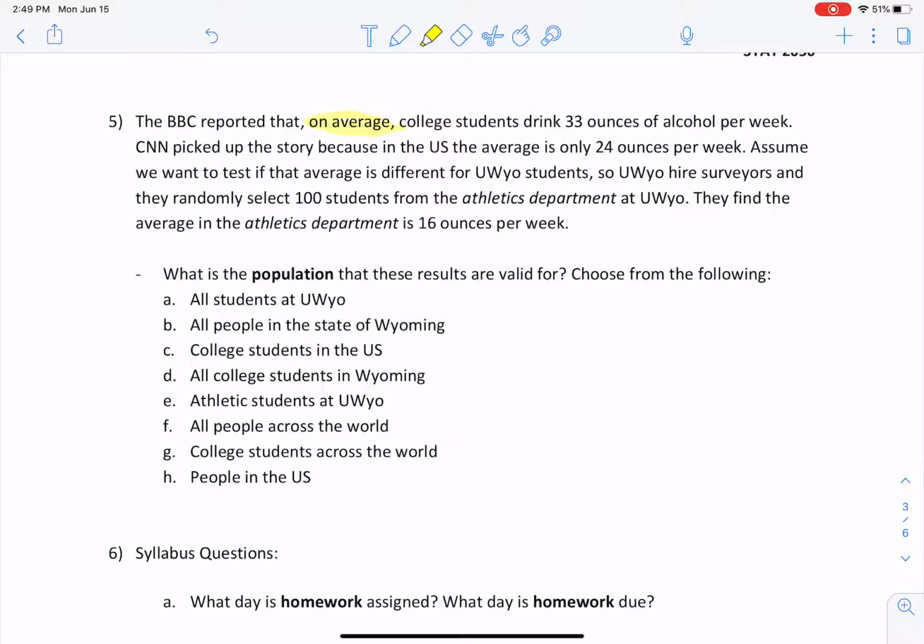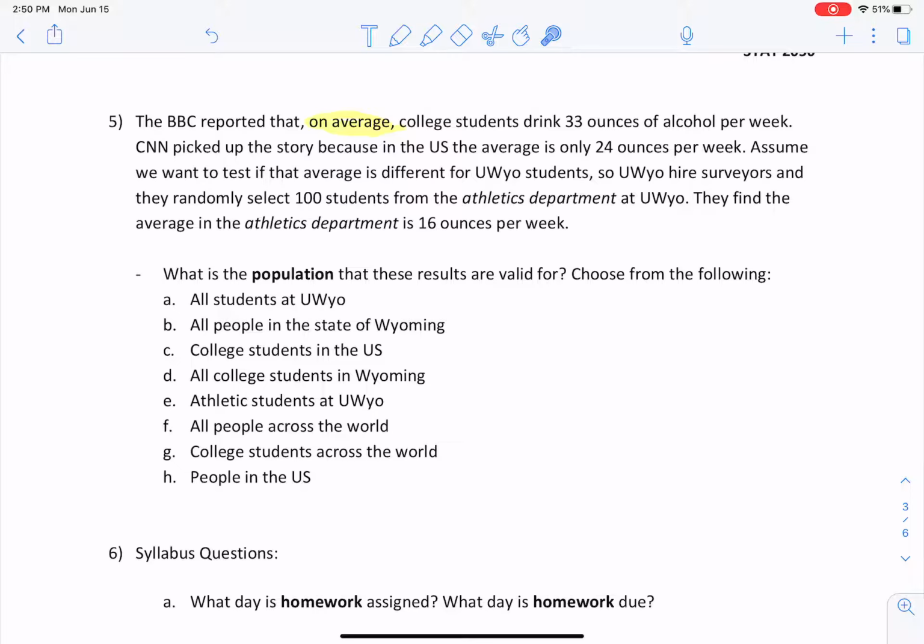Okay, whatever. So CNN picked up the story because in the U.S., the average is only 24 ounces, right? So we're kind of comparing two different groups here, at least in this initial assessment. Assume that we wanted to test if the average was different for University of Wyoming students. So the university hires some surveyors and they randomly select 100 students from the athletic department of the